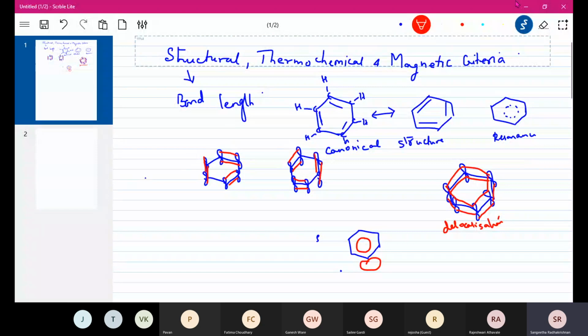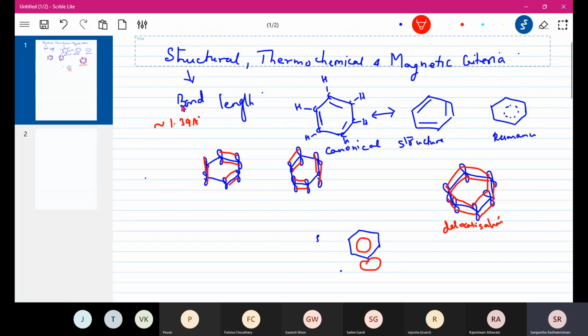So as we said, we were going to talk about the bond length. This is delocalization, obviously. Delocalization gives more stability because the pi electrons are shared by all the carbon atoms. Now the bond lengths in benzene are found to be around 1.39 angstrom units.